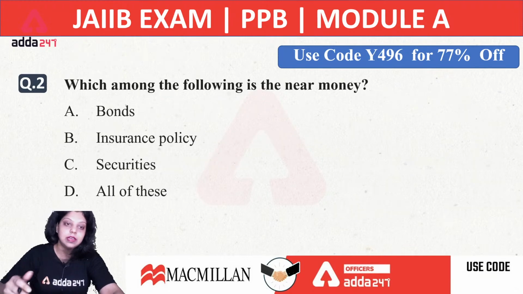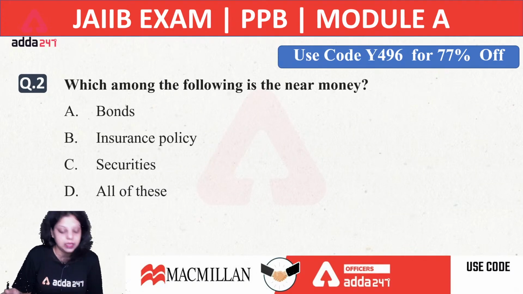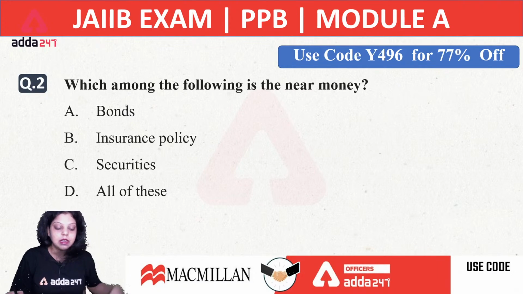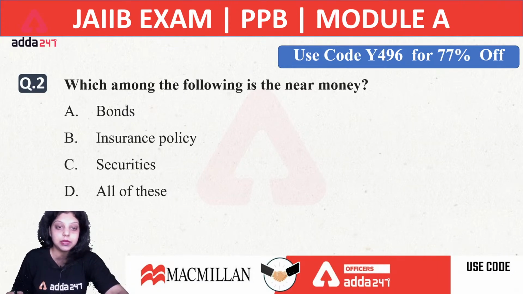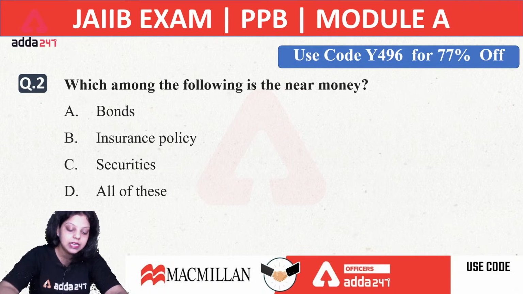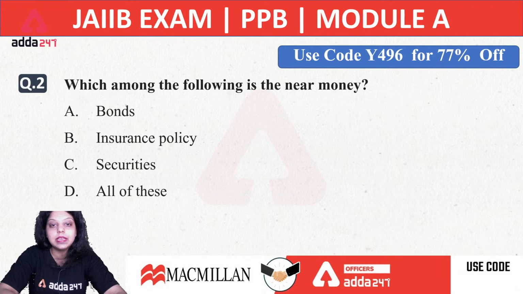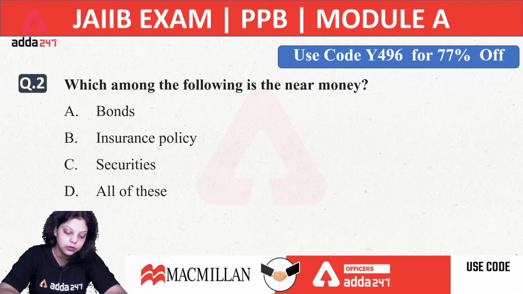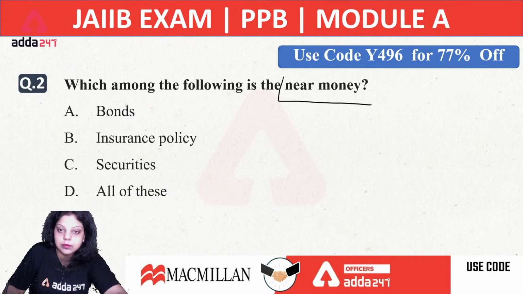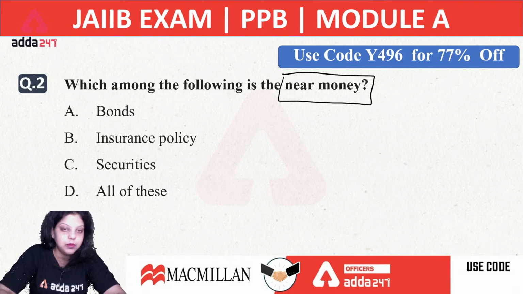Now next question is asking which among the following is the near money. Second question is asking about which of the following is the near money. Now there are different types of money, many types of money which we are using in the economy, and all the money is defined as per their uses. Okay. Now, which of the following is the near money? Is it bonds? Is it insurance policy? Is it securities, or all of the above? Now, first we have to know that what is this near money? It is very important to know that what is this near money.